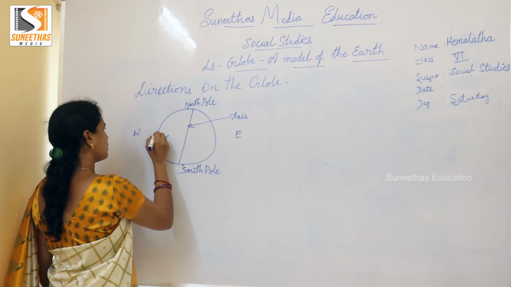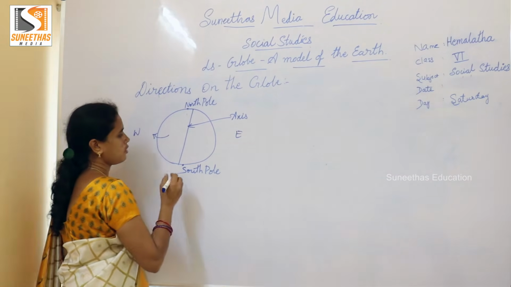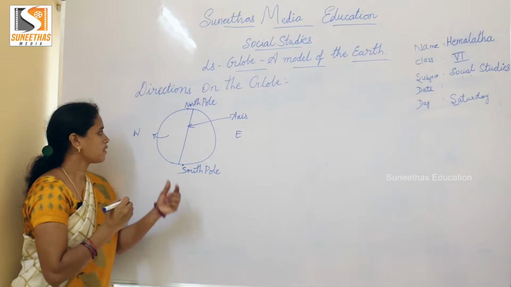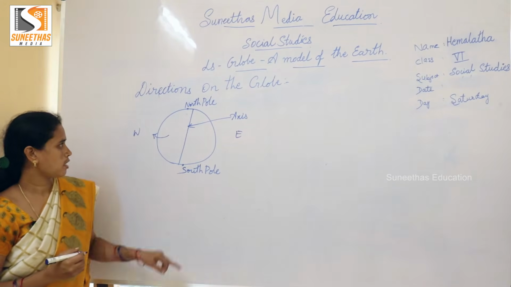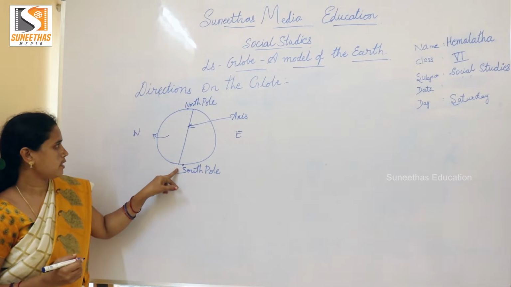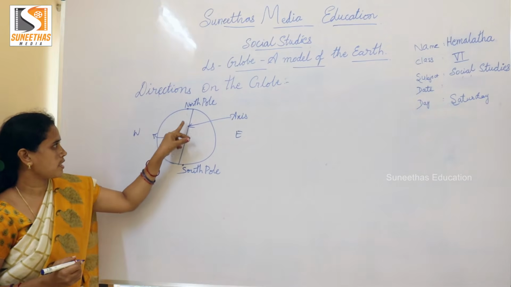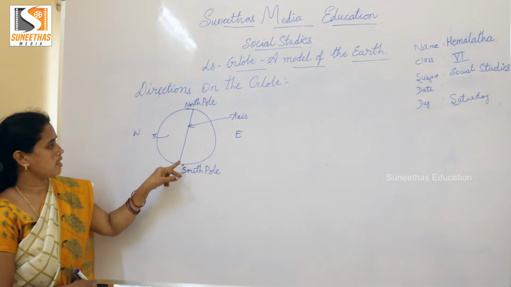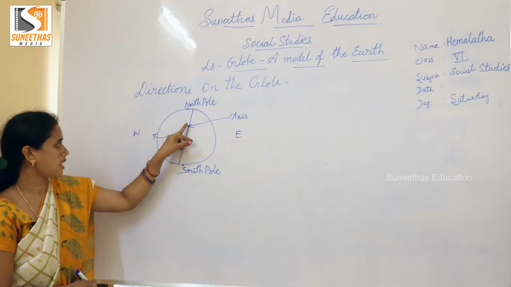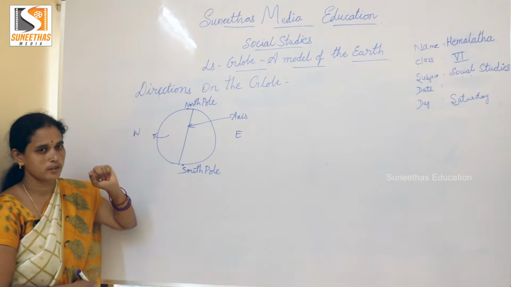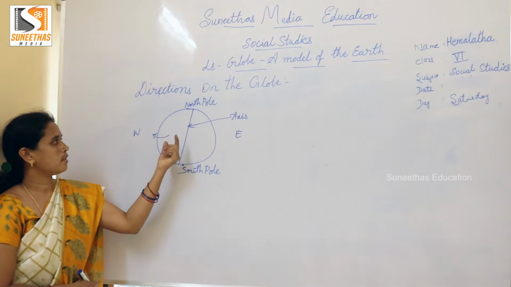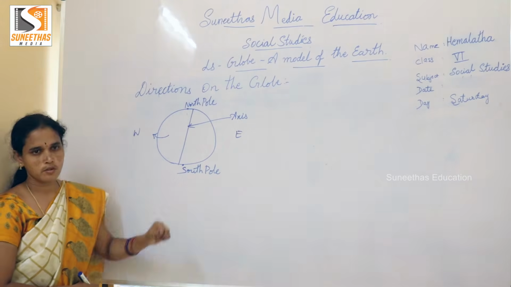There is a line called the axis. It connects the north pole and the south pole. This line passes through the interior of the earth, around which the earth rotates from west to east.